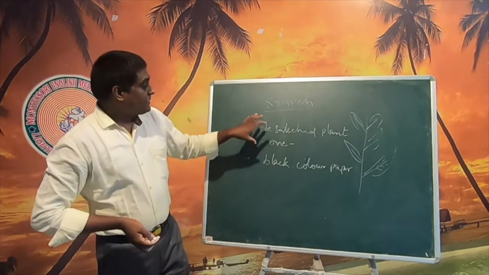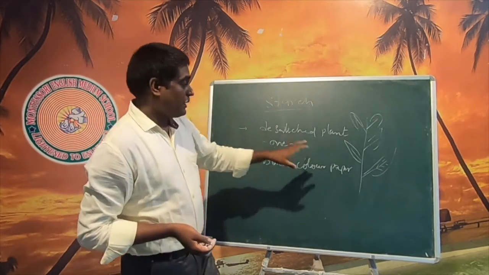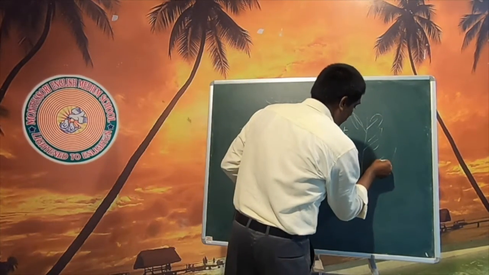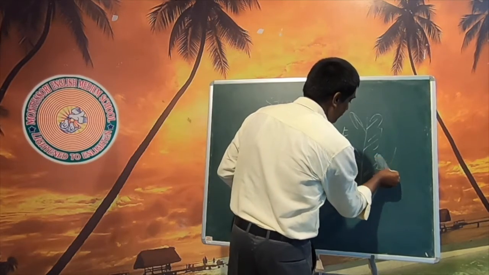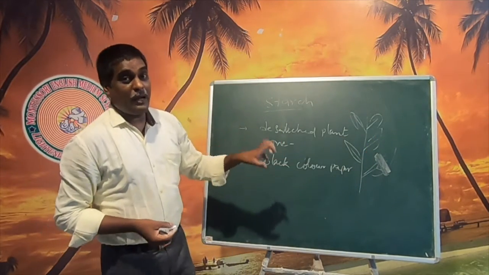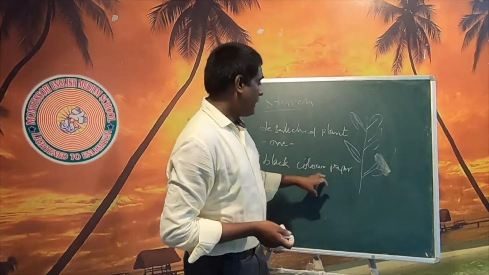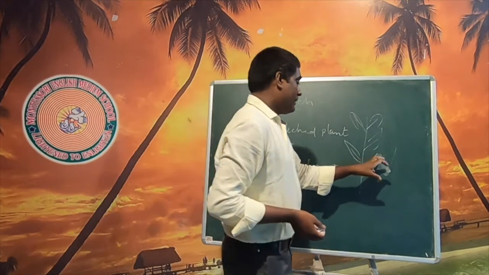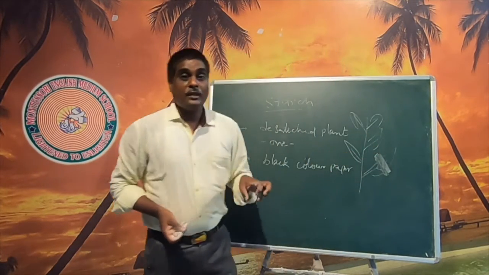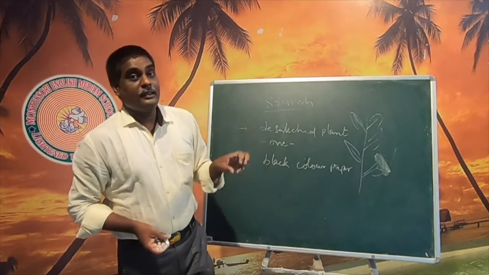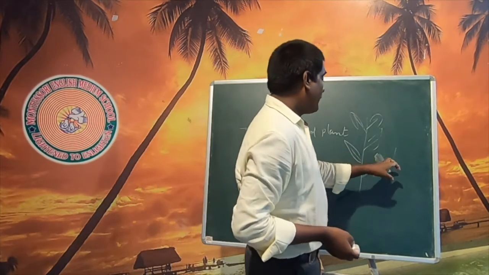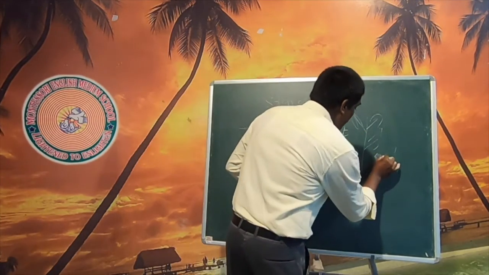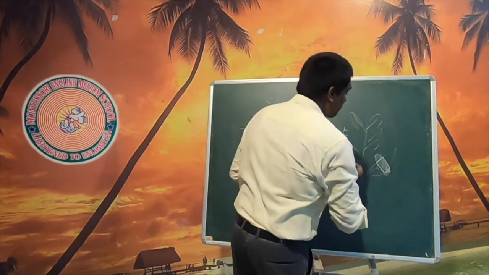From this de-starched plant, we take one leaf, and on that leaf we keep the black paper in a design cut. While arranging this black paper on the leaf, we should take care that no light falls on the leaf in this area.